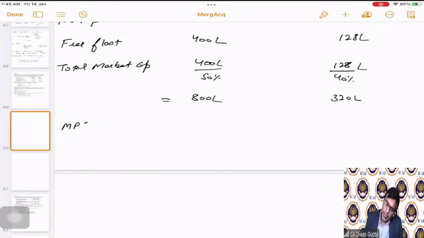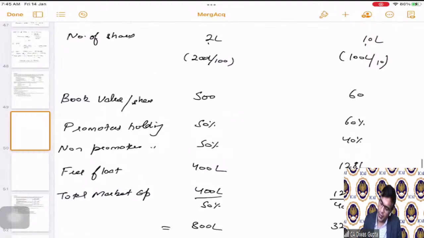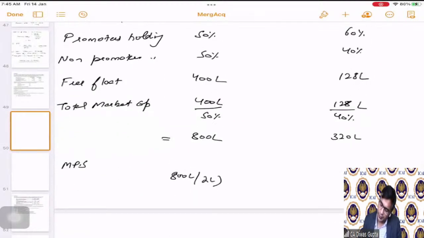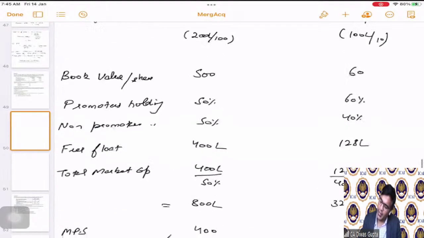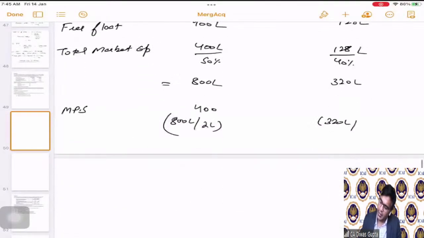Using this and the number of shares, can we calculate the MPS now? Yes. So 800 lakhs divided by the number of shares, 2 lakhs. So the MPS comes as 400. And similarly here, it will be 320 lakhs divided by the number of shares, 10 lakhs. So 320 divided by 10 becomes 32 rupees as the market price here. Correct?